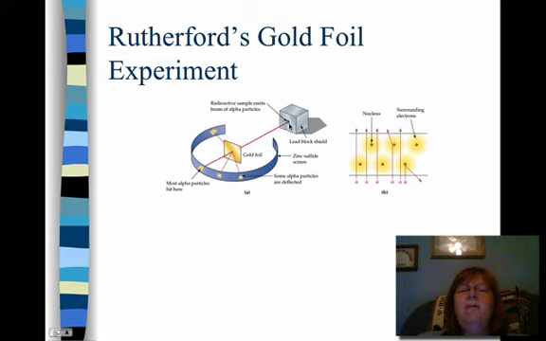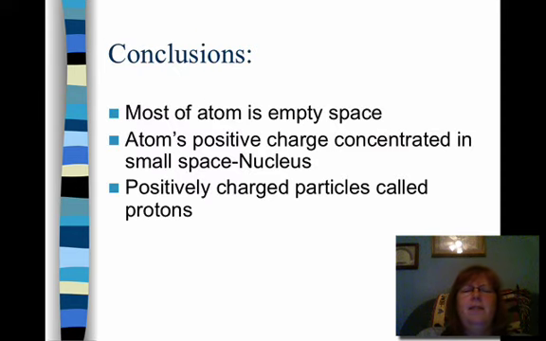But every once in a while, an alpha particle would come right back from where it originated. Now they could see where the alpha particles were hitting because they had some zinc sulfide that would show flashes of light when the alpha particles would hit there. So what was that alpha particle hitting? And it only hit this a few times.